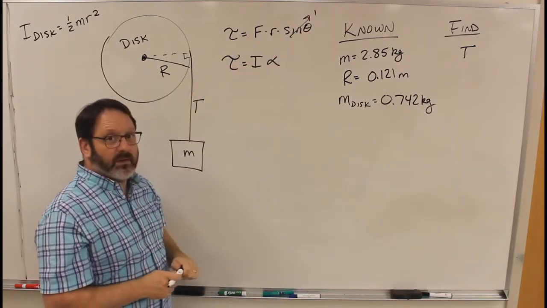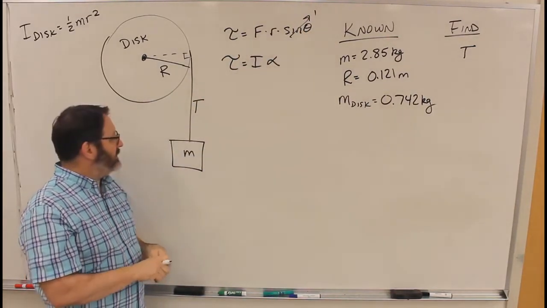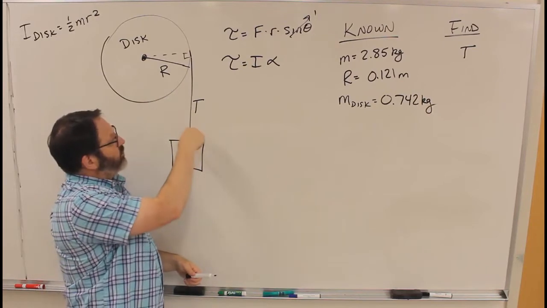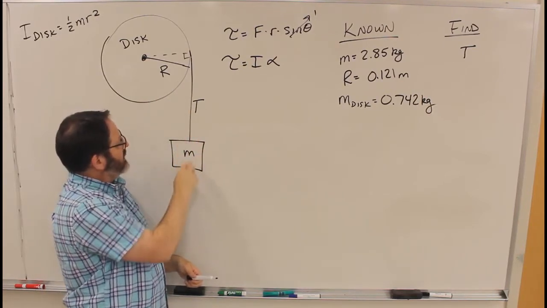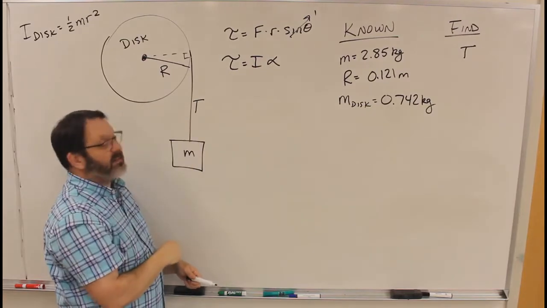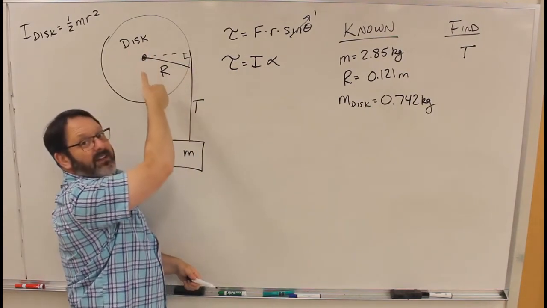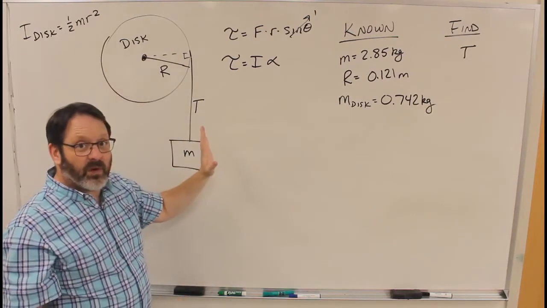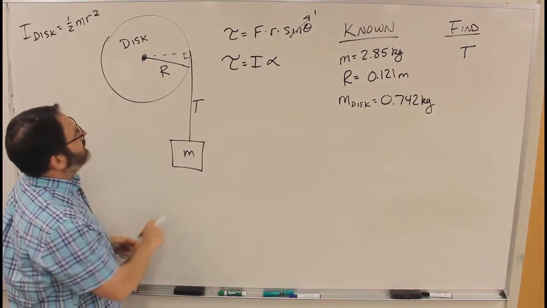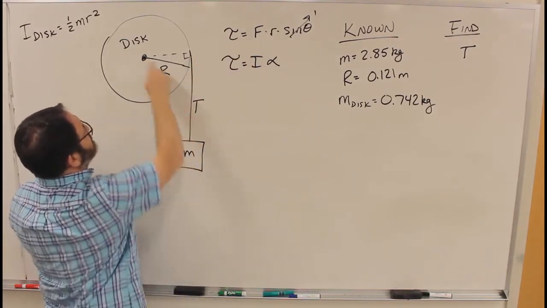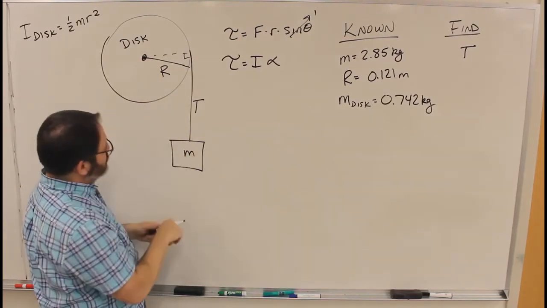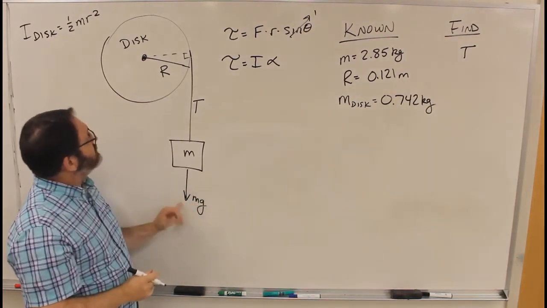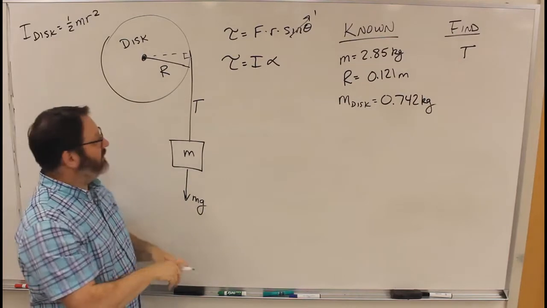What is the force? There are a couple of different ways you can look at this. We could take this as one system. If we can get the acceleration here, we could figure out from this mass what tension is, and the tension is related to the angular acceleration here. What I'm going to do is actually use the whole thing as one system, and I'm going to say that this force isn't just the tension pulling on the pulley, it's actually gravity pulling on this mass. So there's an mg, gravitational force pulling down here, and that's what's turning this whole system.